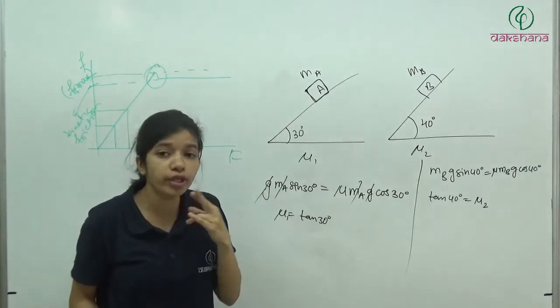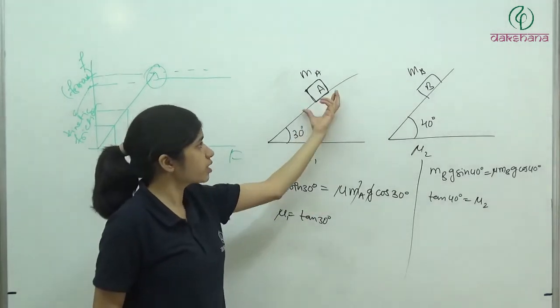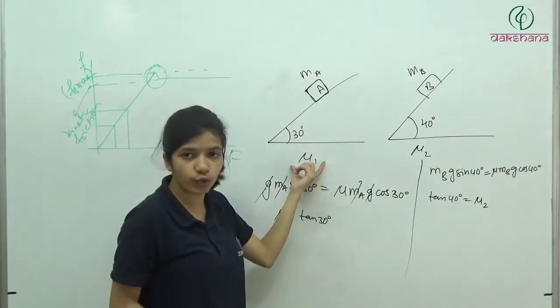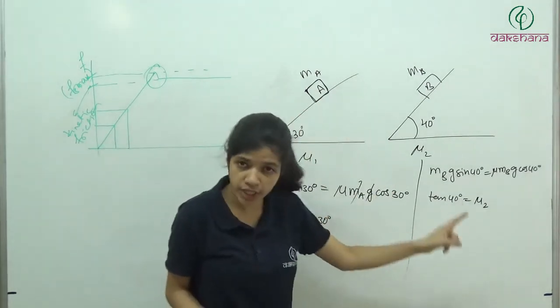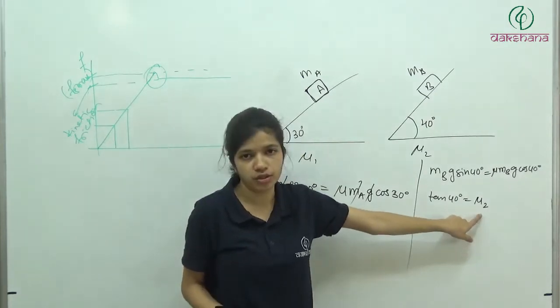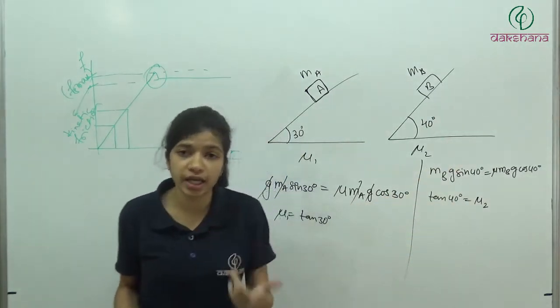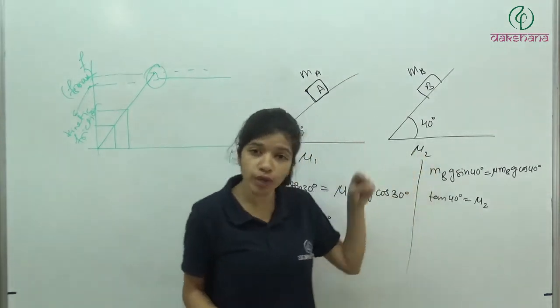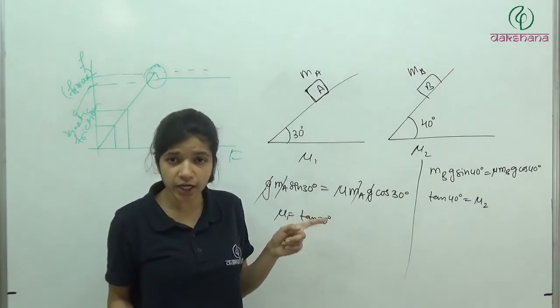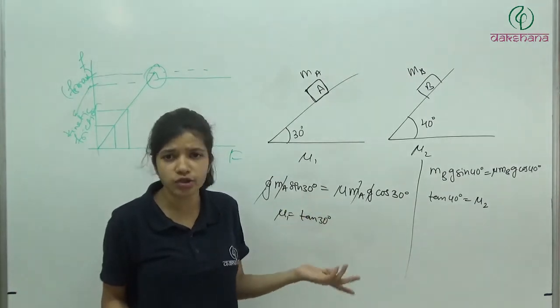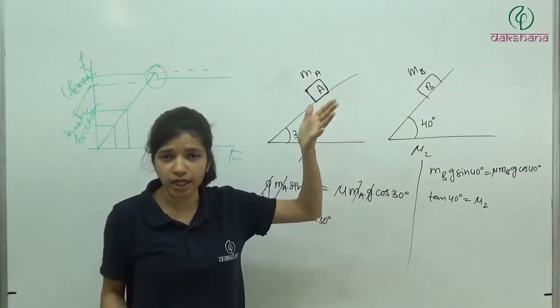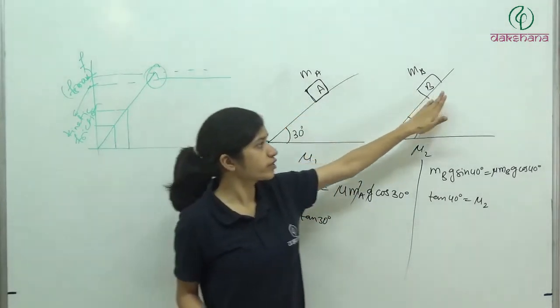ठीक है? दूसरा कोई केस पॉसिबल ही नहीं है, because if you change the mass, it is going to remain same, the angle is going to remain same because mu is fixed. Now if angle of repose has changed, इसका मतलब mu has changed. If angle of repose या फिर angle at which the block is going to slide has changed, it means mu has changed. Mu has changed means, is it dependent on mass? No, it is not dependent on mass. So whatever mass you keep, mu is not getting affected. It is affected because of the surfaces.